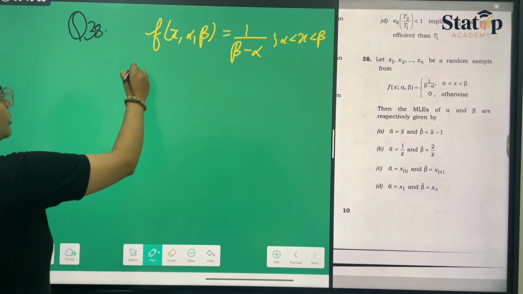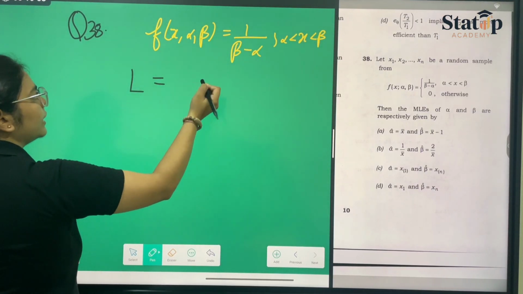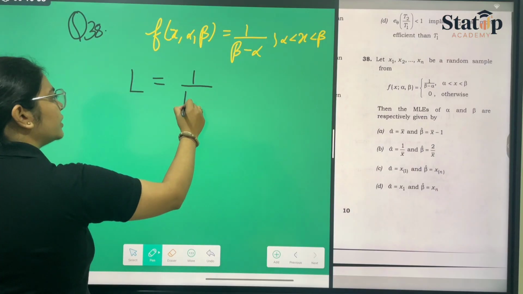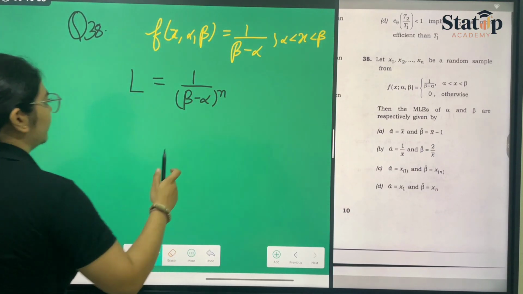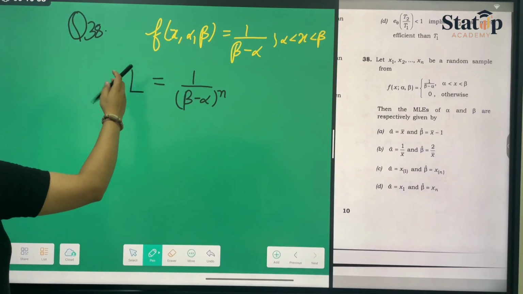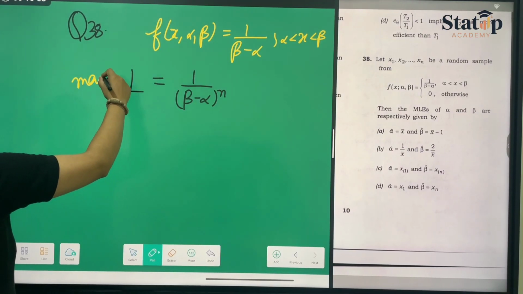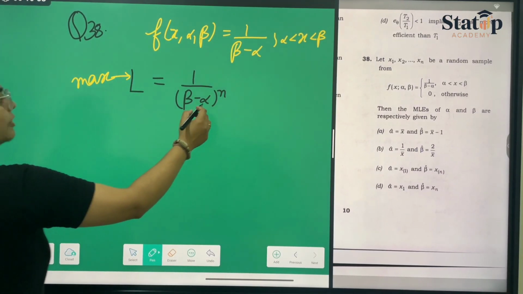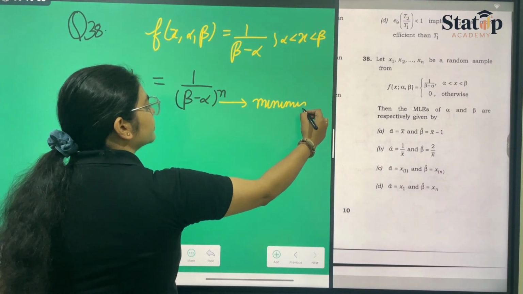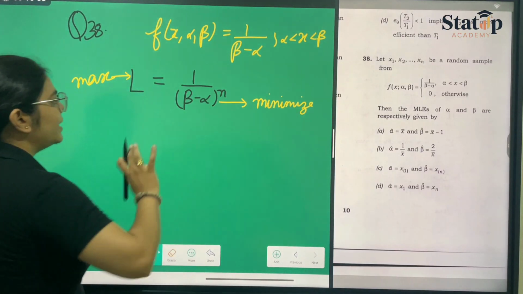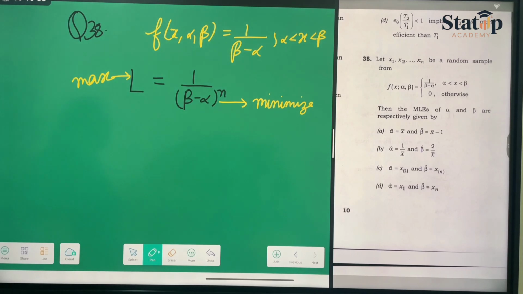First of all, to calculate maximum likelihood, we have to calculate L, which will be 1 upon beta minus alpha raised to the power n. Now, if we have to maximize this L, then we have to minimize the denominator term so that L will be maximized, right?